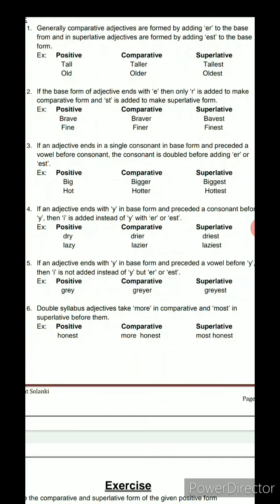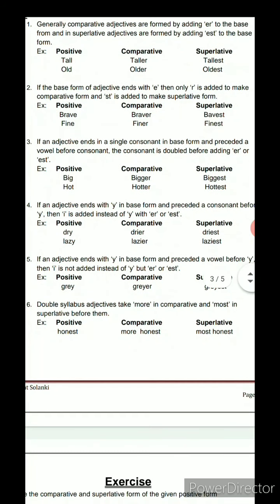Now this is the fourth rule. If an adjective ends with a Y in the base form, meaning the positive degree, and is preceded by a consonant before the Y, then I is added instead of Y, along with ER and EST.